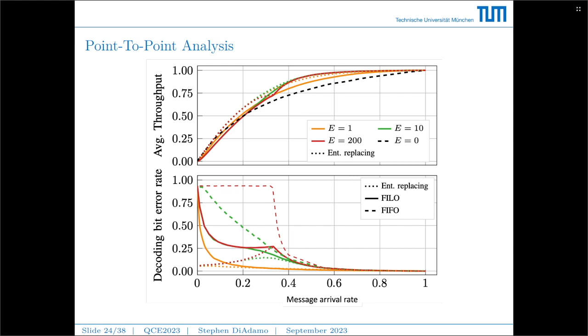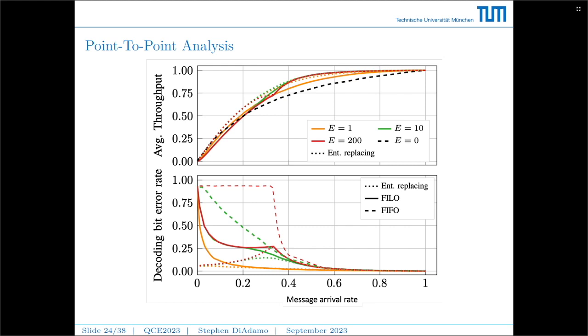So what we can see is throughout these experiments, E equals 1, 10, and 200, the throughput doesn't change that drastically. But we can see that the decoding bit error rate actually changes quite drastically depending on the size of the buffer. So with E equals 1, there's only 1 unit of entanglement to be used, but the error rate is much, much lower than when there are 200 units of entanglement to use. And then when we use entanglement replacing strategies for the queuing practice, the decoding error rate can be significantly reduced, especially for low message arrival rates.